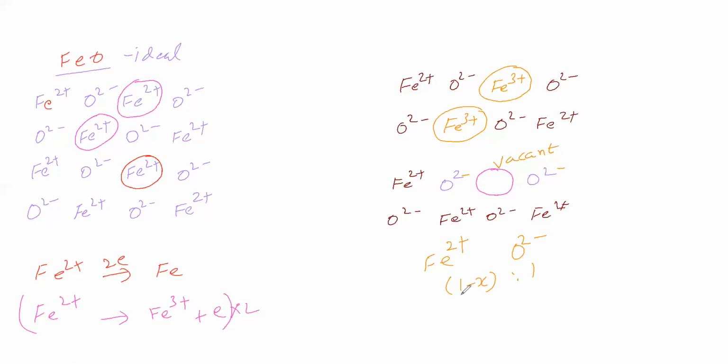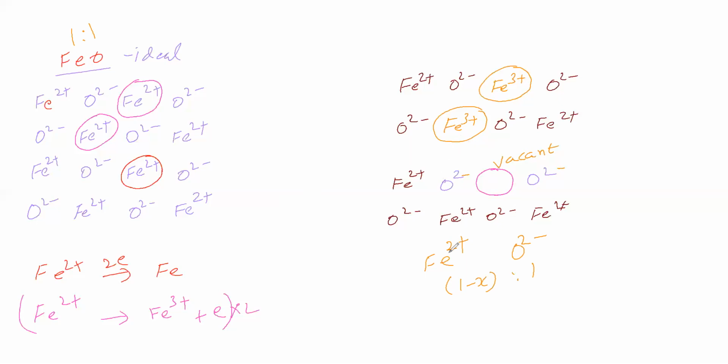Metal ion is less. So what is the formula of an ideal crystal? An ideal crystal has a 1:1 formula, but here it is not 1:1. So this crystal formula is not ideal. Therefore, it is a non-stoichiometric crystal. This crystal has a defect, and therefore it comes under non-stoichiometric defect.